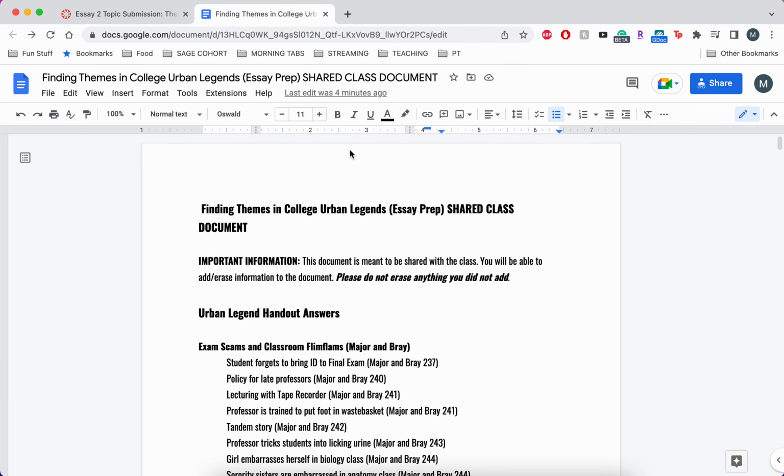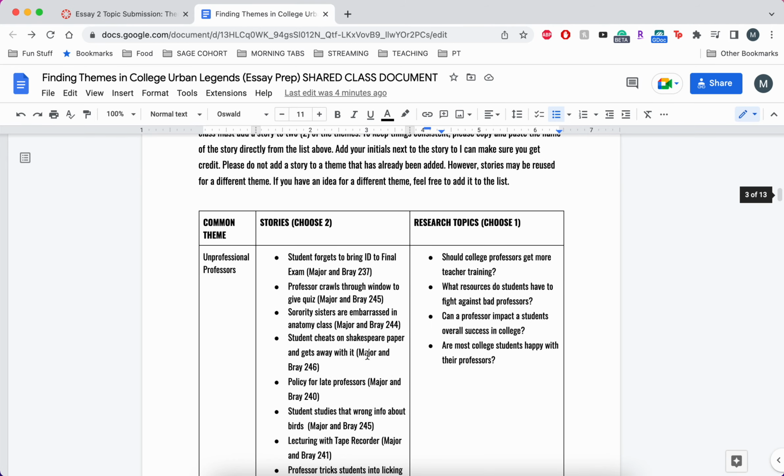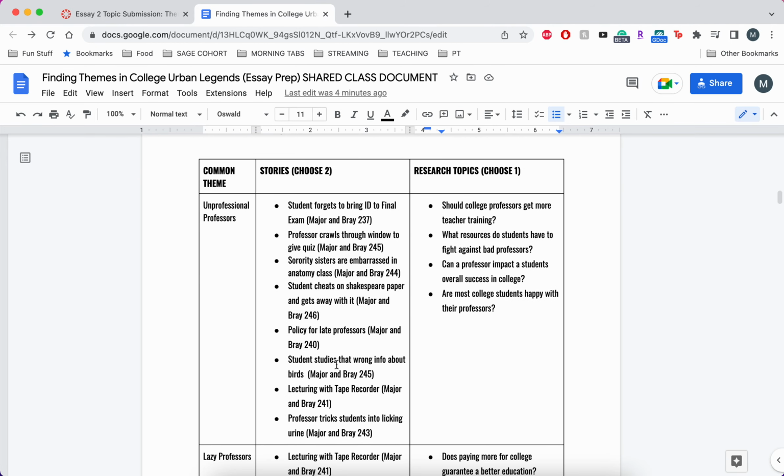So far the class has worked together on the Finding Themes in College Urban Legends Essay Prep Shared Class document. You did a really great job coming up with stories to go with each of the themes. I really appreciate it. You'll see that I've removed the initials. Don't worry, you've gotten credit for this already, but because we're moving on to the next thing, the initials don't really matter, so I just wanted to streamline everything.